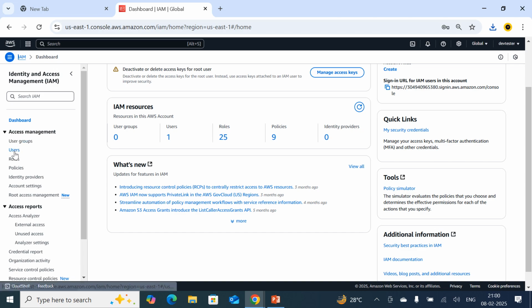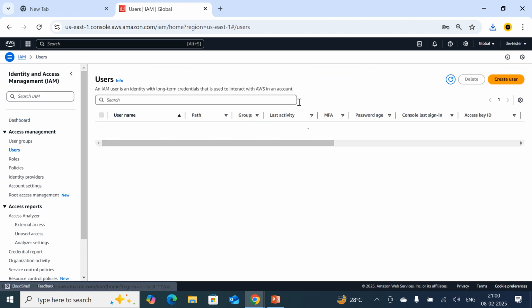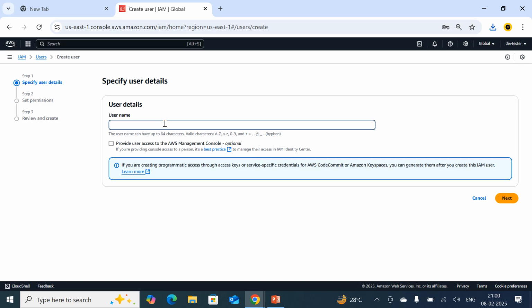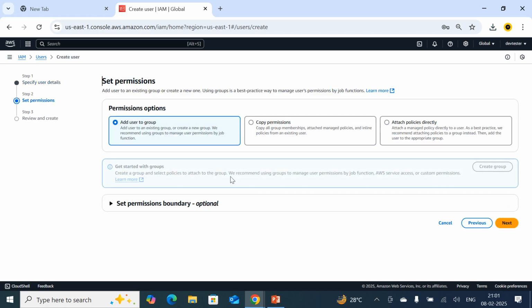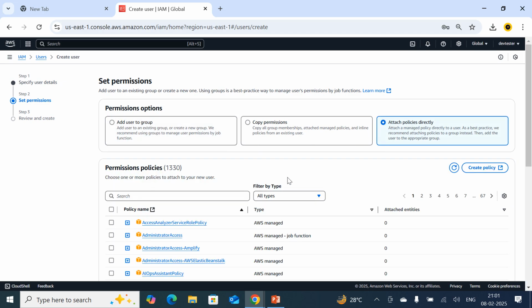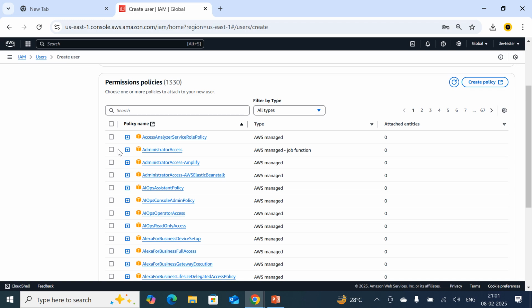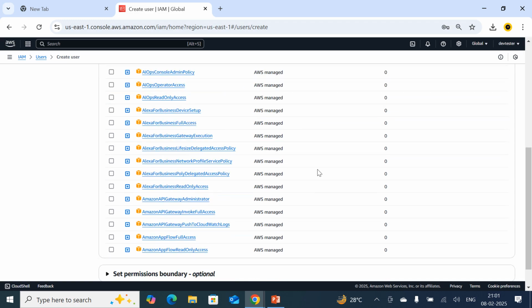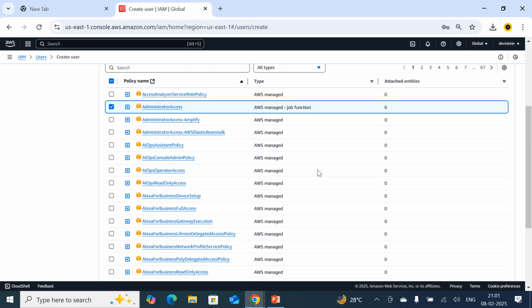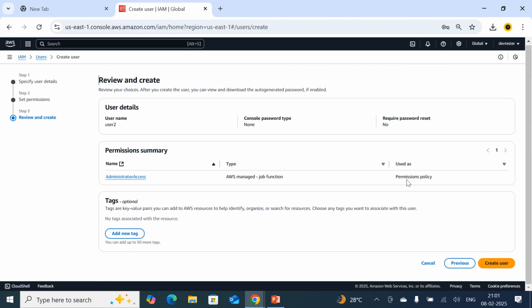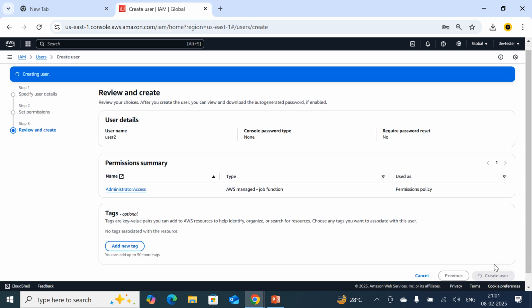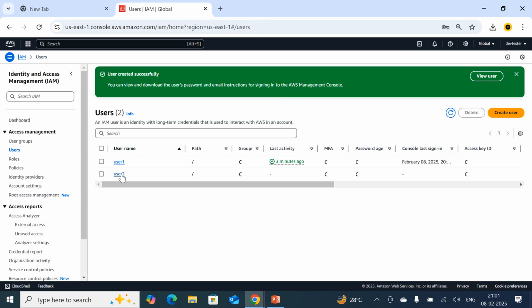Just click on users, create user. Here I am going to create user2 with programmatic access. I am not going to provide the management console access. I am purely going to provide the programmatic access to the user. Just click on next and click on attach permissions directly. I am going to provide the administrator access to this user, meaning he can do anything on my environment. Just click on next and create user. So the user will be created.